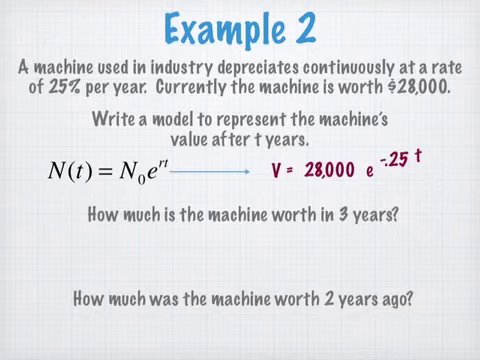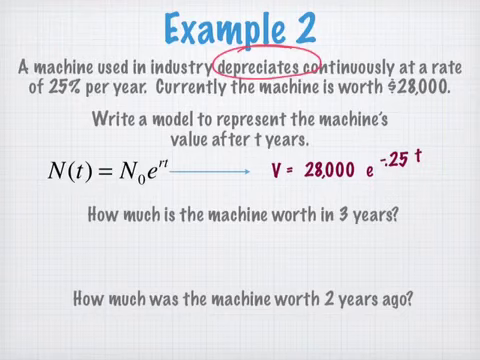Kayla, why is it negative? Because it's depreciating. It's going down. So with this formula, that's how you deal with going up or going down. You don't add or subtract from 100. You just make it positive or negative. So how much is it worth in 3 years?